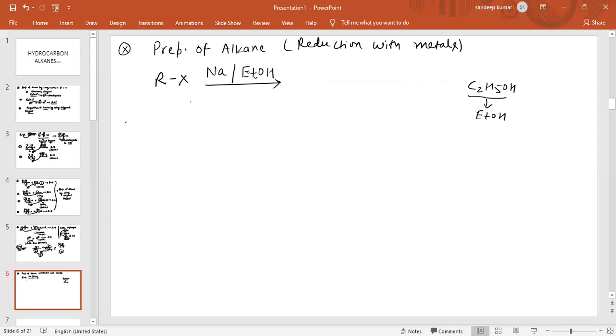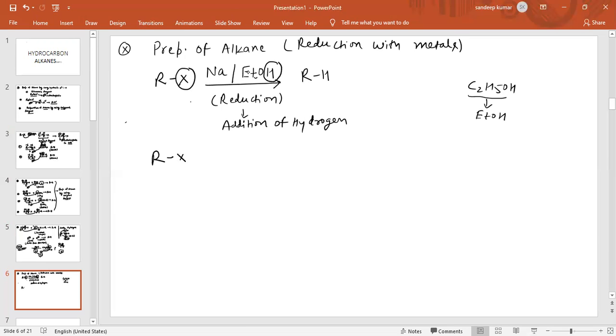Now see, when the alkyl halide uses sodium in presence of EtOH, this is basically a reduction reaction. Reduction means addition of hydrogen. So this X will be removed, and this EtOH, which is ethanol, will supply hydrogen in place of halogen. So RH is obtained as the product. So this is preparation of alkane.